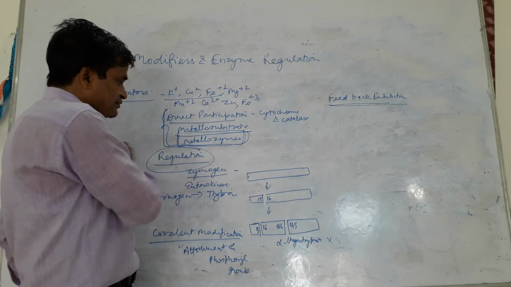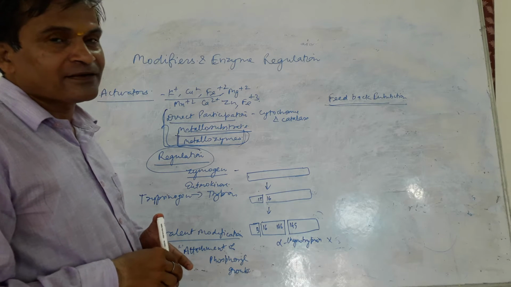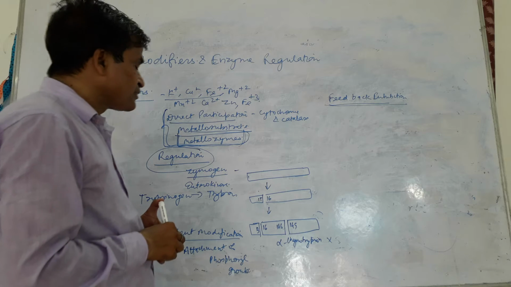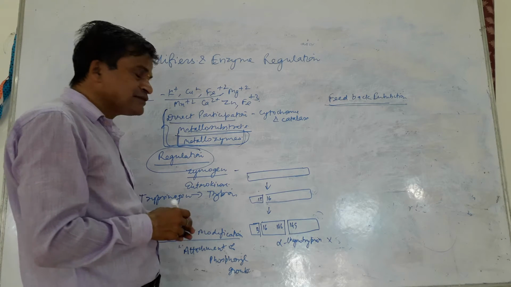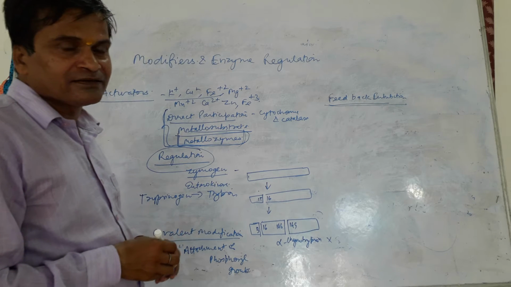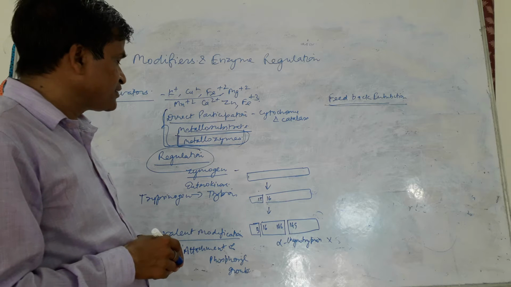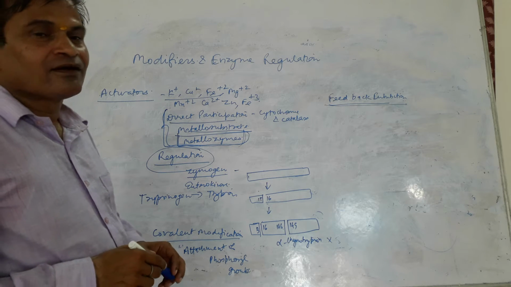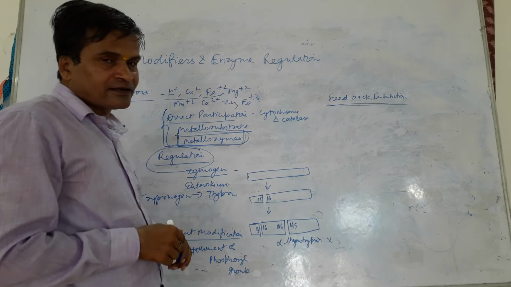Enzyme regulation. Regulation means the overactivity or hyperreaction of the enzymes may be harmful for the living system. So the rate of the enzymatic reaction must be controlled, and this may occur automatically or by the use of chemicals or organic or inorganic compounds.